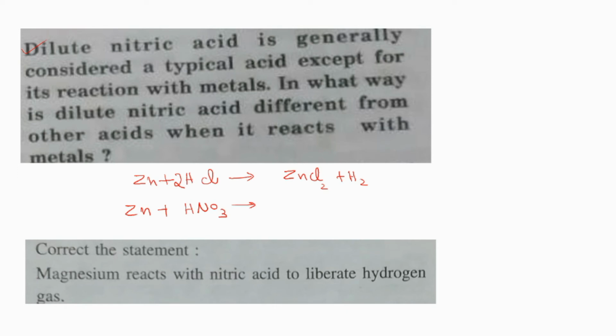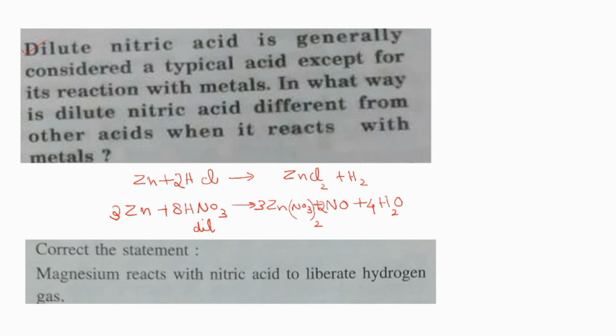Instead of hydrogen, one product obtained will be nitric oxide, another product will be water, and along with that, zinc nitrate also will be formed. Why are we not getting hydrogen? You can tell that it is due to the oxidizing property of dilute nitric acid. How to predict the product of the reaction and how to balance this equation, we had discussed in the previous video. You will be knowing that.